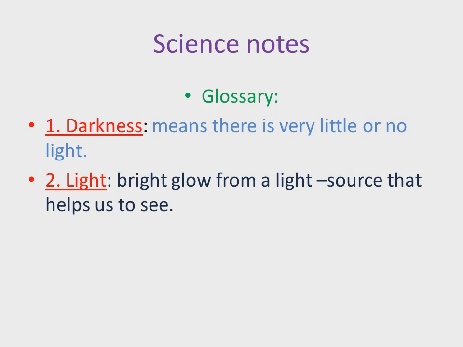And number 2, light. What is light? L-I-G-H-T. Light. Light means a bright glow from a light source that helps us to see. Suppose there is a light source like the sun. You can take the example of a candle. When we look at the candle, there is a bright glow. Glow means shining. So from any light source a shining is coming, that is called light.